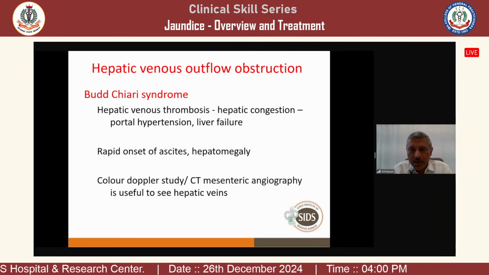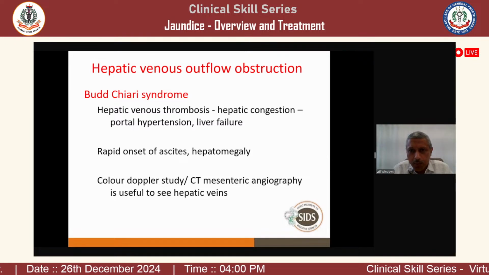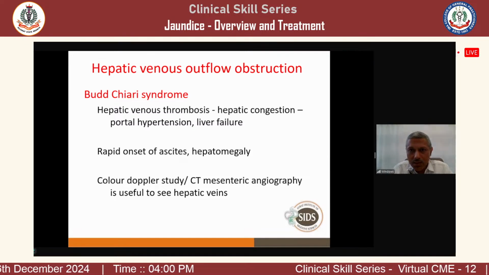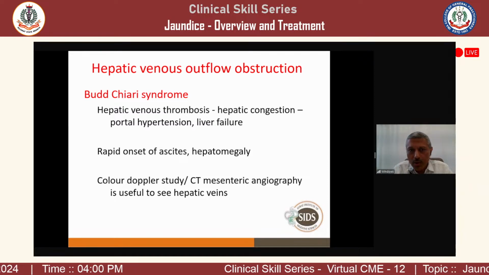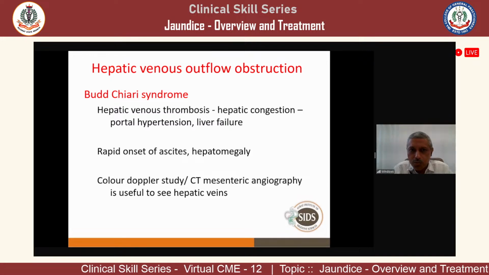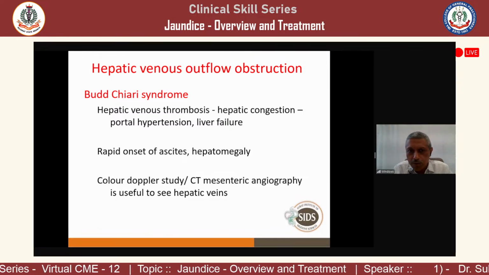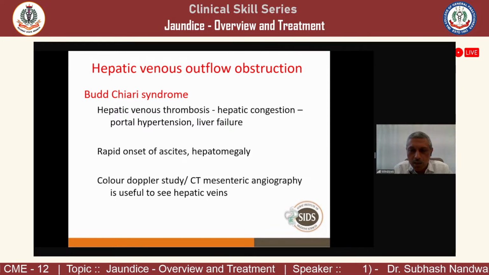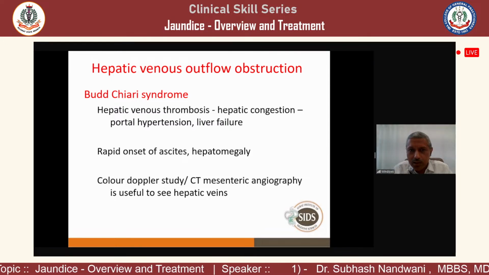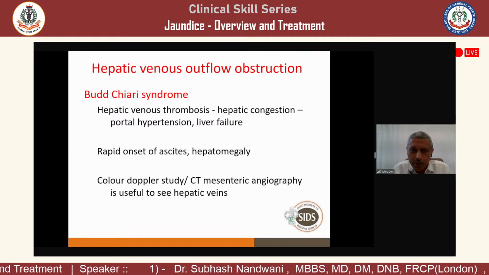Now, Budd-Chiari syndrome, as we discussed, if two or more hepatic veins are blocked, then the liver is congested, and that leads to portal hypertension. So they will present like cirrhosis. It's very easy to miss that patient as cirrhosis, but how to differentiate that? Liver will be big here because the liver is congested, so a palpable liver, number one. Number two, they have ascites.